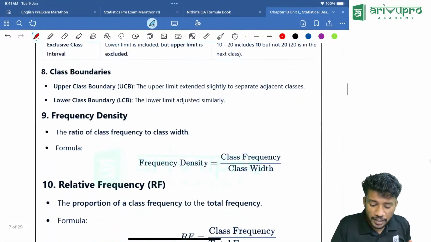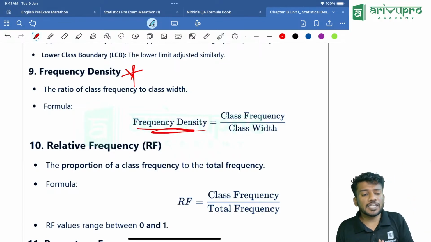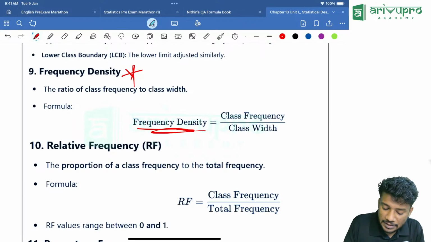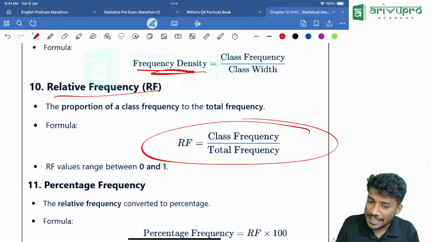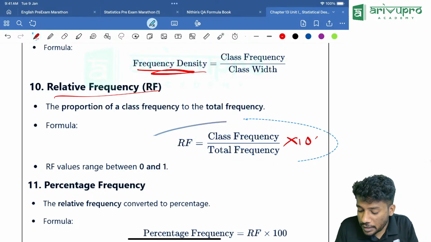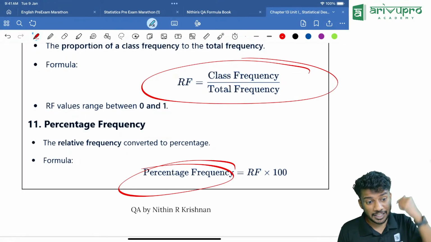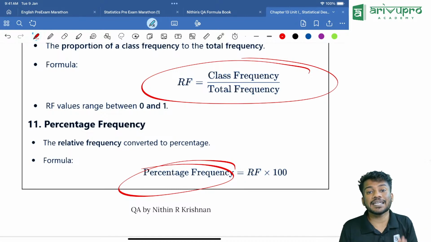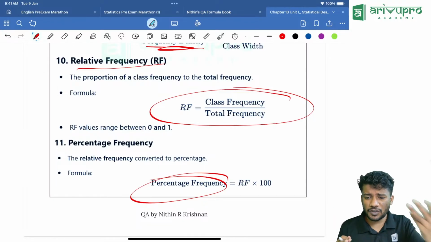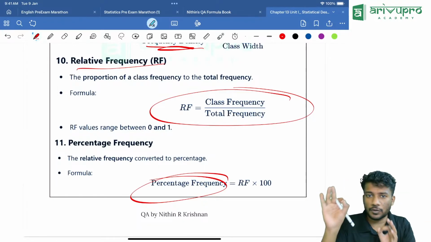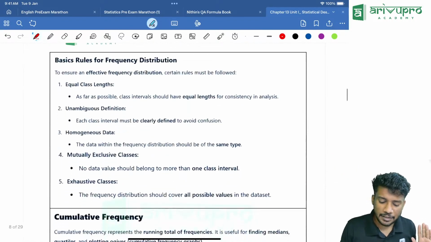Then we are directly going to this question. Frequency density. Frequency density is class frequency divided by class width, and similarly relative frequency is nothing but class frequency divided by total frequency. If you multiply this with 100, you will get what? Percentage frequency. If you multiply relative frequency with 100, you will get percentage frequency. Now, what is relative frequency? The given class frequency, whichever class we are asking for, that class has a frequency value. That frequency value divided by the total frequency, you will get relative frequency.